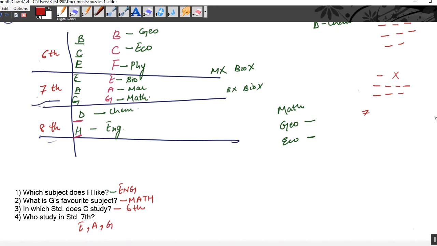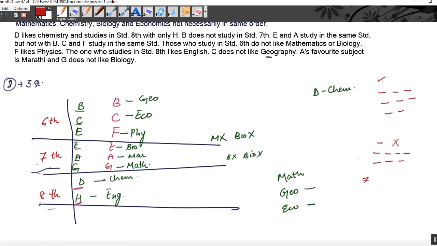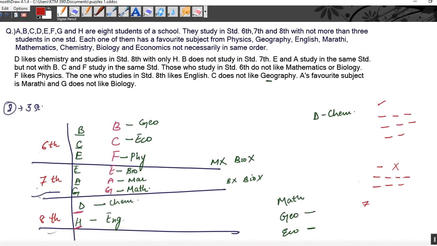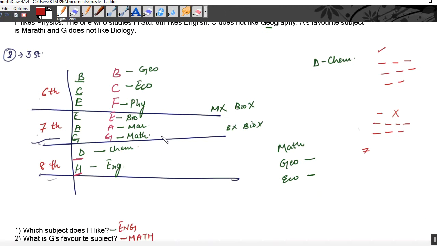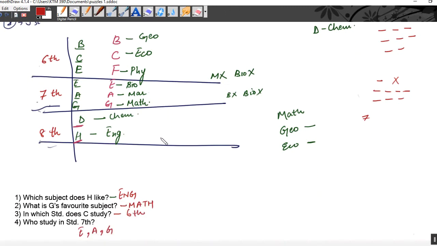You might think that it takes time to draw an arrangement to solve a puzzle, but all the time is just to draw this puzzle. Once this is drawn, your 4 or 5 questions take just seconds to solve. So ultimately the average becomes 0. So if you can see the puzzle is solvable in the examination, solve that puzzle. Then the questions will take just seconds to solve, and these answers will be accurate also, and they will fetch you marks.